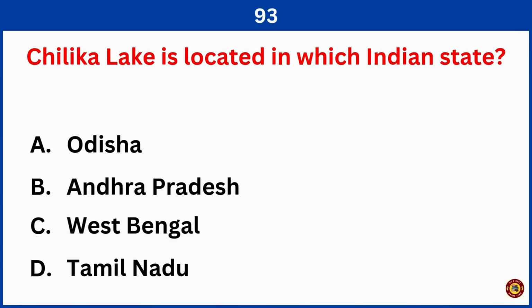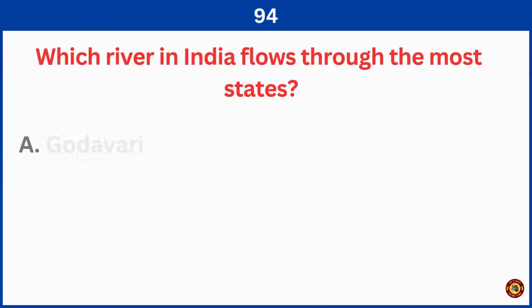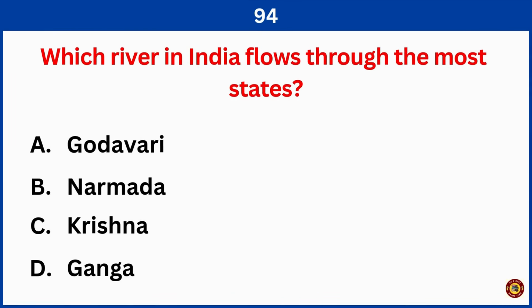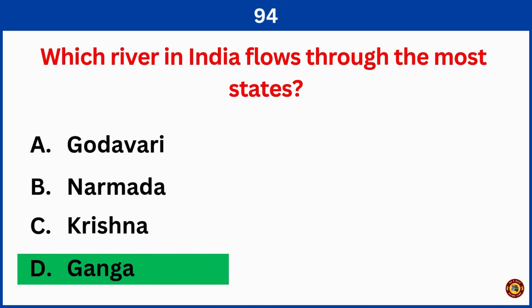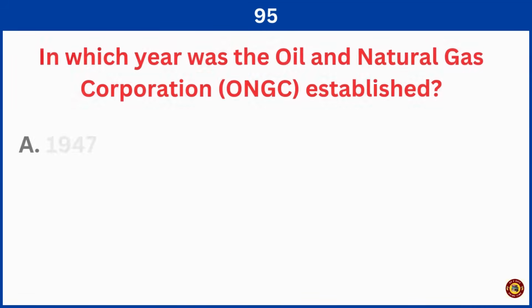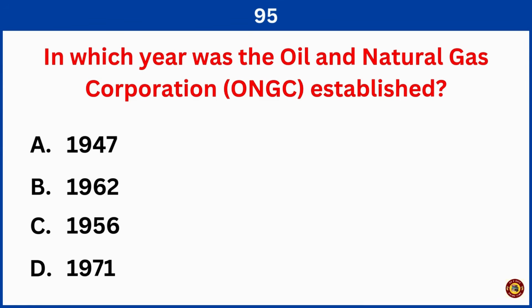Chilika Lake is located in which Indian state? Right answer is option A, Odisha. Which river in India flows through the most states? Right answer is option D, Ganga. In which year was the Oil and Natural Gas Corporation established? Right answer is option C, 1956.